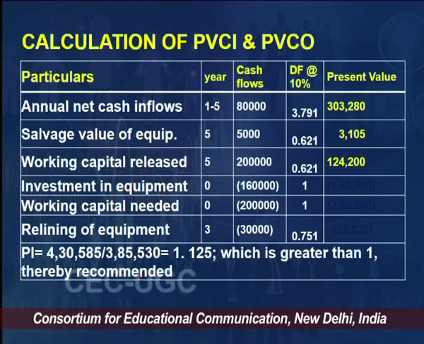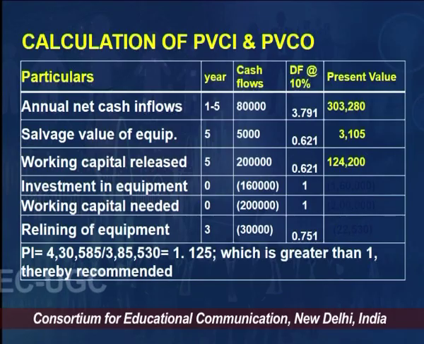The value is there in front of you in the fourth column. We multiply the third column, that is the cash inflows, with the discount factor given in the fourth column, then you will get the present value of that particular cash flow, outflow or inflow both.